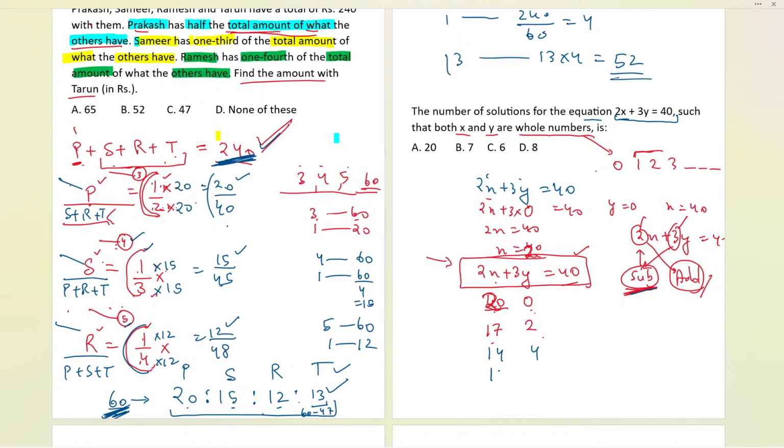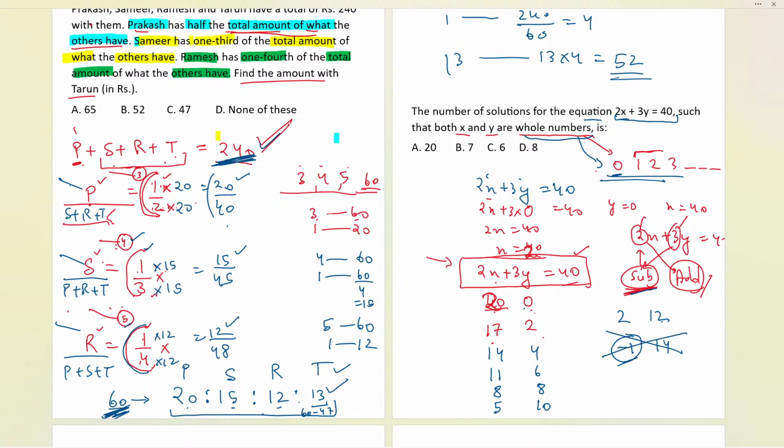Subtract 3, add 2, subtract 3 again, add 2, subtract 3. Subtracting 3, it will be 5, and then we have 10. Then we have 2 and 12. Subtract again, it will be what? Subtracting 3, it will be minus 1, and here the value should be 14. Here we have got a negative number. Can we consider the negative number? No. In whole numbers, we should consider from 0 only. So that is why minus 1 should not be considered.